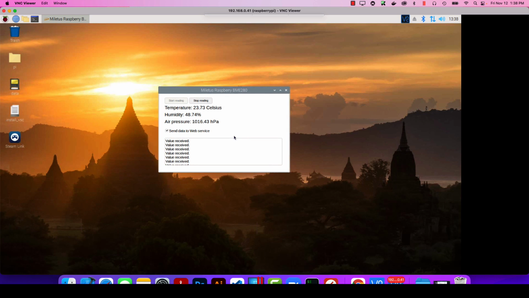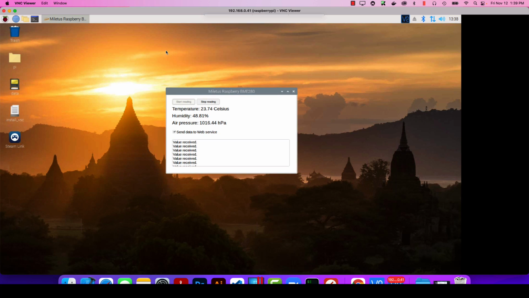So here you see my Raspberry Pi, and here you also see that the Raspberry Pi is measuring the temperature right now. You just saw the values flip because I said every 10 seconds I want to measure a new value. Right now the temperature in the room is 23.74 Celsius, humidity is 48, and we just had another update. The air pressure changed a little bit. Today is no sunshine, it's pretty cloudy, so there won't be any changes right now. You just see the humidity, the decimals change a little bit. So the application definitely works.